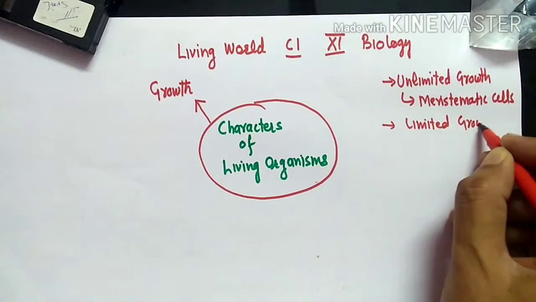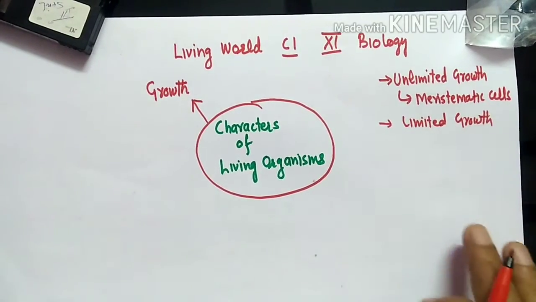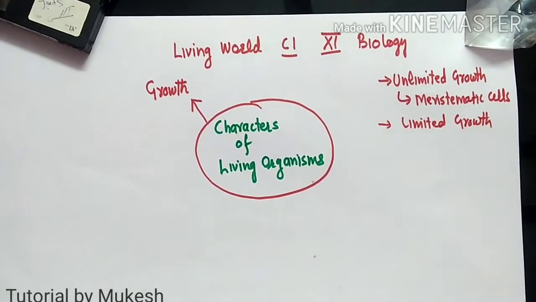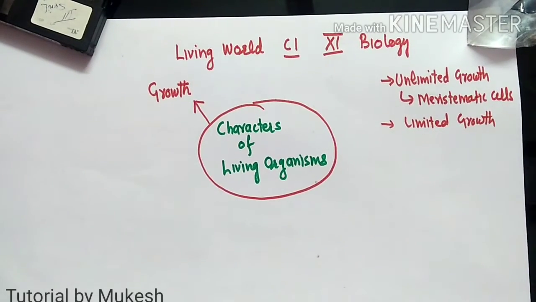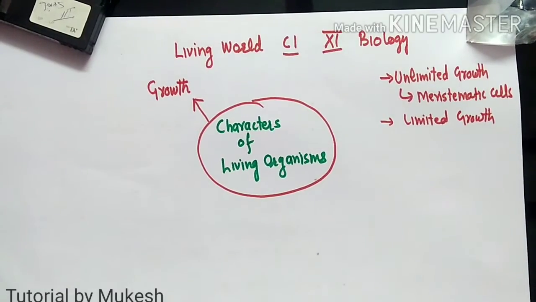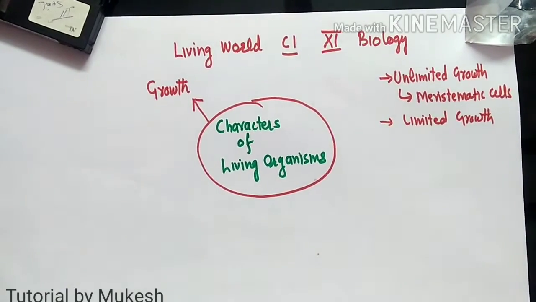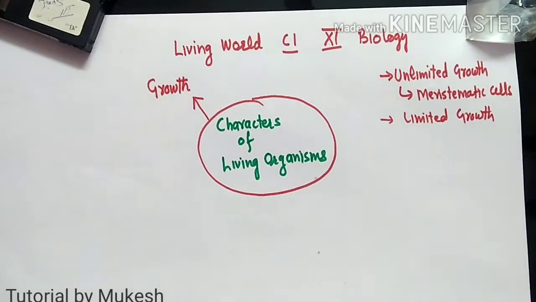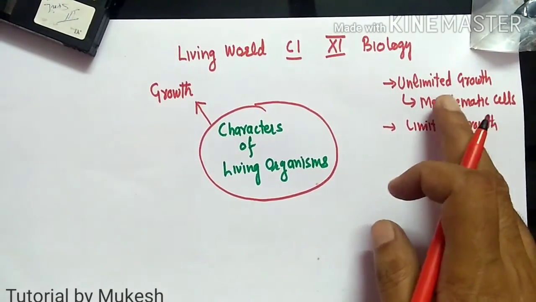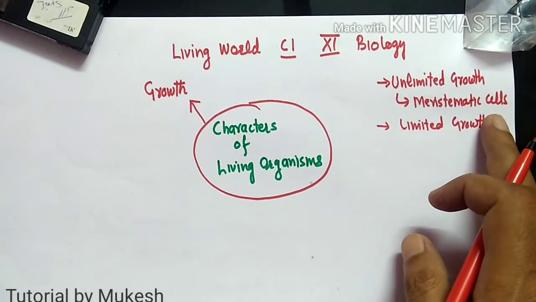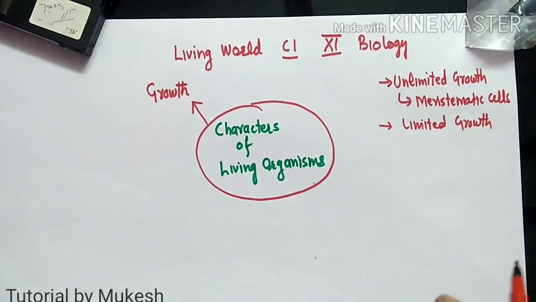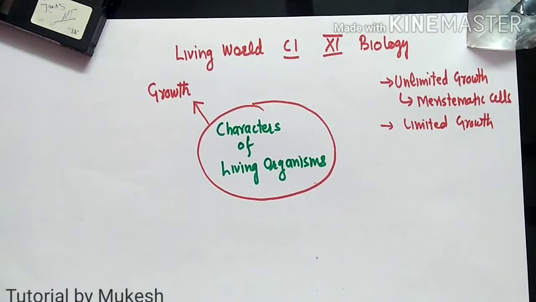What is the meaning of limited growth? After a certain period of time, our cells will stop growing. That is the meaning of limited growth. So we animals have the limited growth, and the plants have the unlimited growth. So the living organisms show the growth, right?